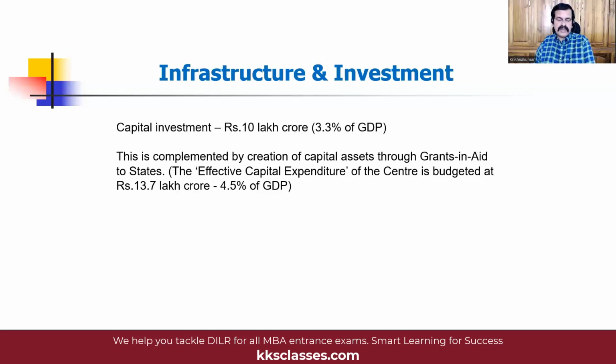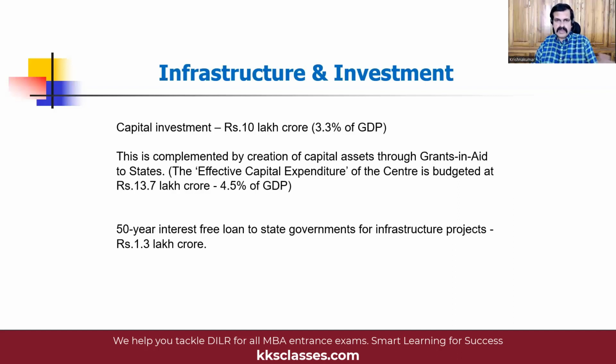In addition to this, the central government also gives an interest-free loan for 50 years to the state governments. That is given to the state governments only for capital asset generation. So only for capital intensive projects. This was introduced in the budget last year. It is going to continue in the current budget also for the financial year 2023-24. So that is also a good thing.